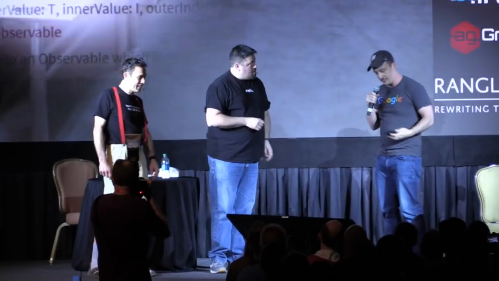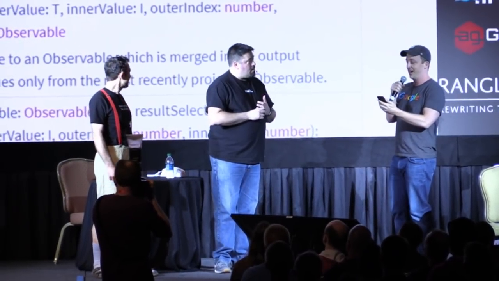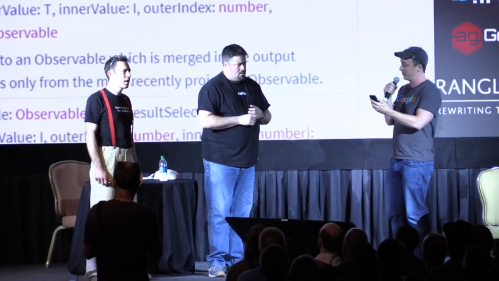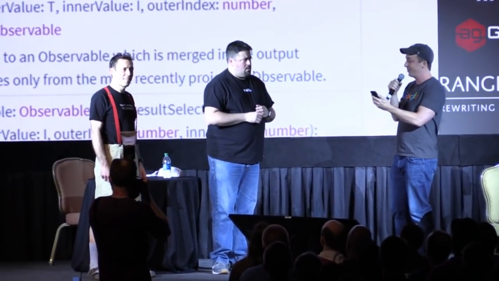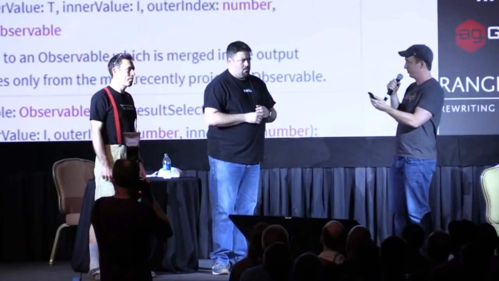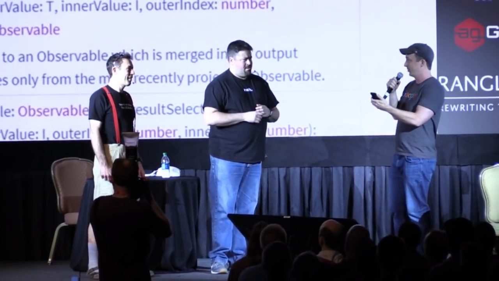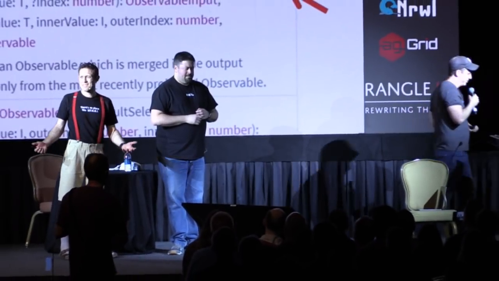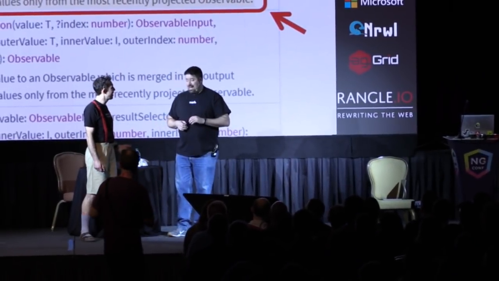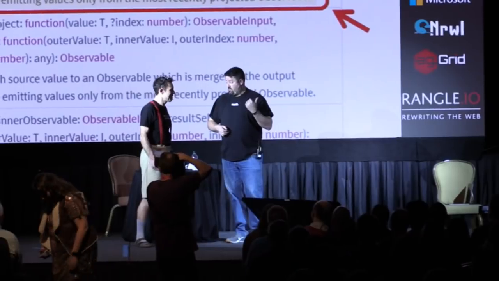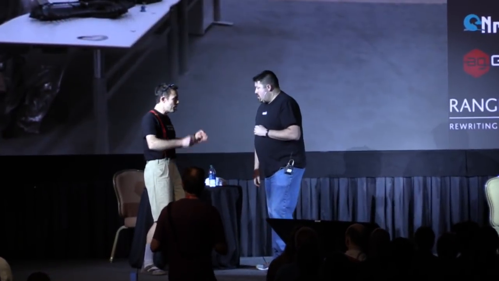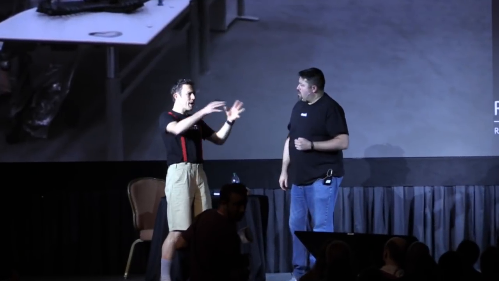Oh yeah, sure. It's easy. Let's look at the docs here. Switch map projects each source value to an observable, which is merged in the output observable, emitting values only from the most recently projected observable. Well, you see, it subscribes to one at a time, and then you have to worry about which one you're subscribed to. I have no idea what he was just talking about. No, me neither. But look, it's really not that difficult, okay? So a switch map is just like a mapping from one observable to multiple.